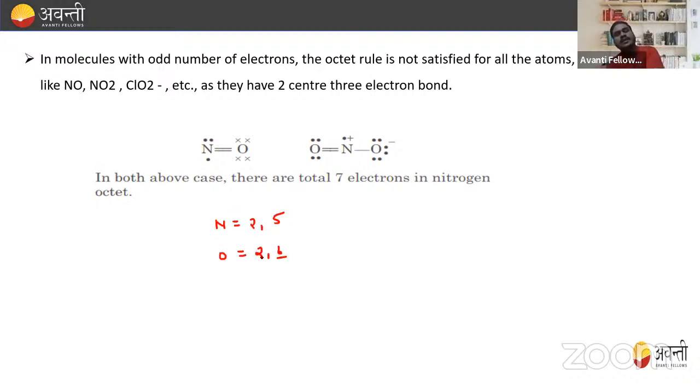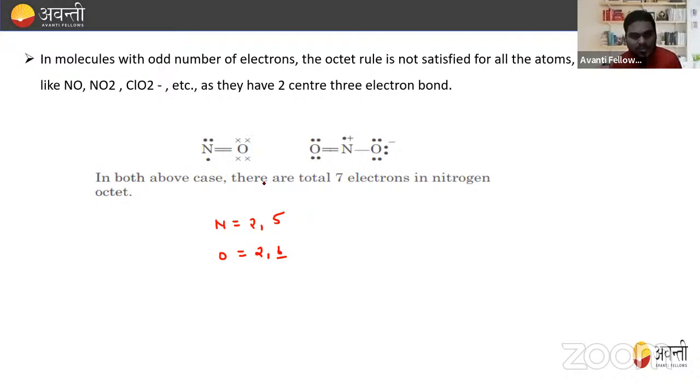So oxygen requires 2 bonds, right? If the nitrogen is giving 2 bonds, nitrogen has valency 3, so the valency of nitrogen is not completed. Here you can see clearly that oxygen is good. Oxygen has completed its octet, but what about the nitrogen?